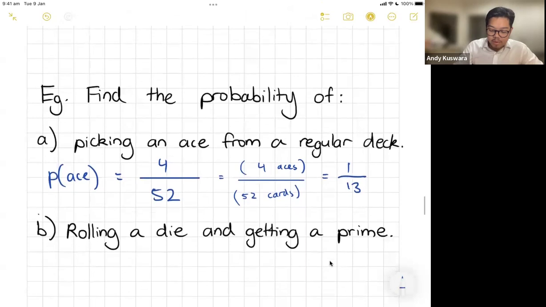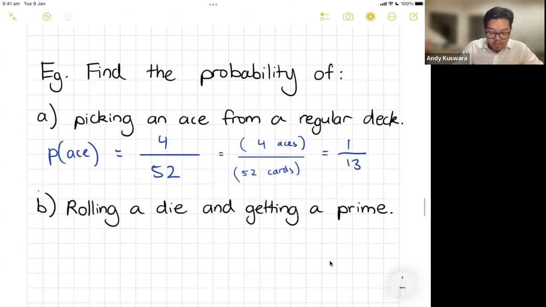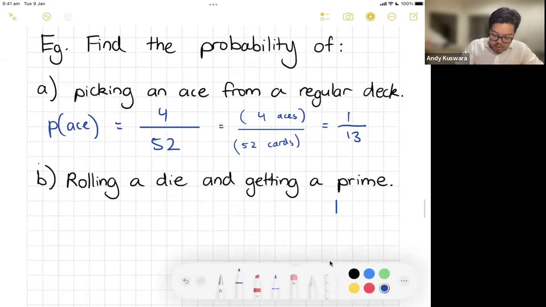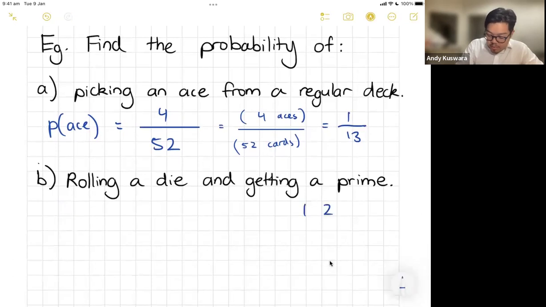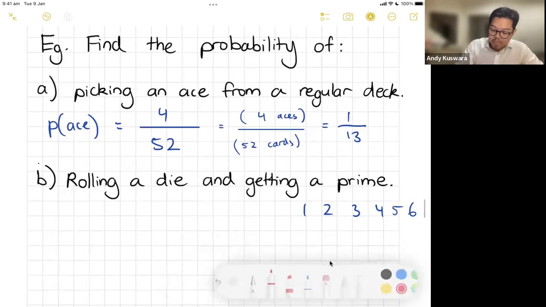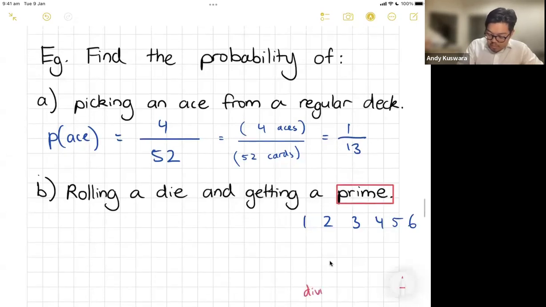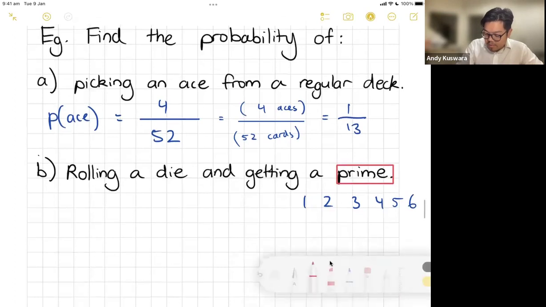Okay. Now, rolling a dice, or a die for a singular, and getting a prime. So a prime number, let's talk about. 1 is technically not prime. Let's go 1, 2, 3, 4, 5, 6. Let's talk about which numbers are prime. Prime meaning that it can only be divided by 1 and itself.